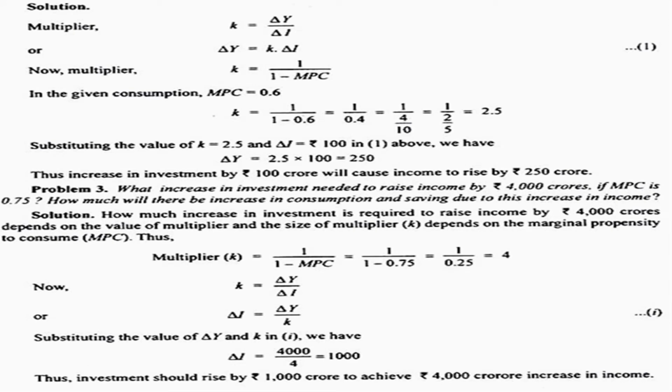We know that the multiplier K is equal to delta Y by delta I. Delta Y stands for change in income and delta I means change in investment, and delta Y is equal to K into delta I, where K is equal to 1 by 1 minus MPC. Here MPC is given, that is 0.6. So K is equal to 1 by 1 minus 0.6, which is 1 by 0.4, which is equal to 2.5. Substituting K is equal to 2.5 and delta I is equal to 100, delta Y is equal to 2.5 into 100, which is 250.